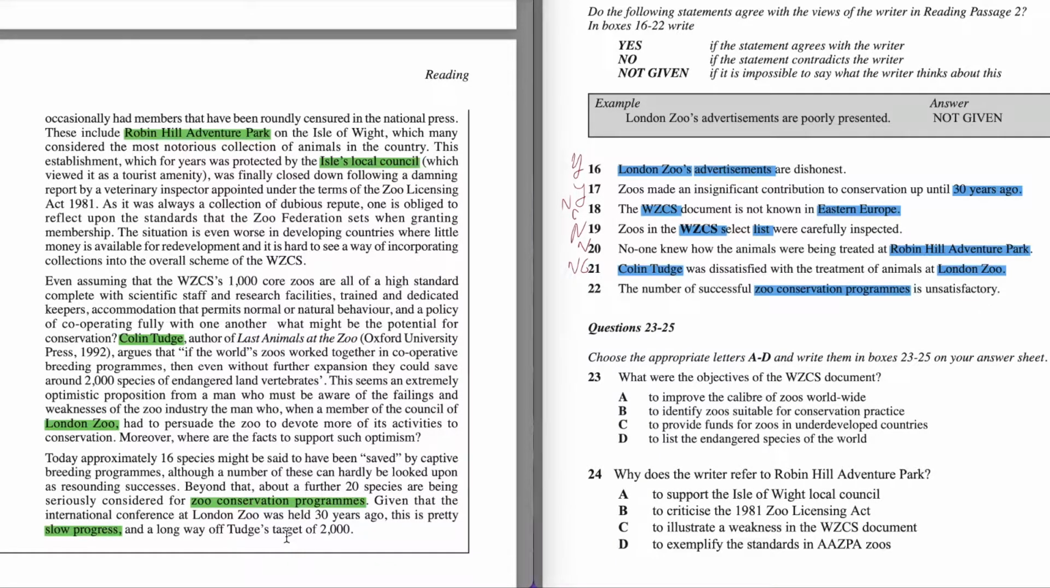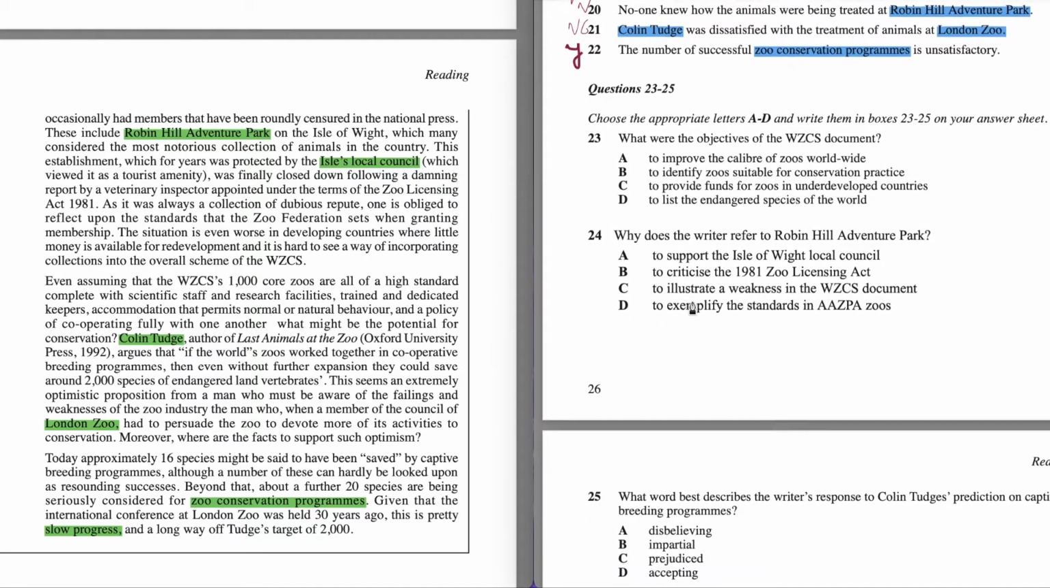Beyond that, about a further 20 species are being seriously considered for zoo conservation programs. Given that the international conference at London Zoo was held 30 years ago, it's a pretty slow progress and a long way off the target of 2000. So the number of successful zoo conservation programs is unsatisfactory. So this is true, they had slow progress here, it says in this following sentence. So the answer to question number 22 is going to be yes. We go further and let's read this task.